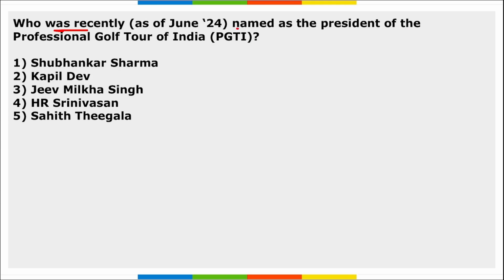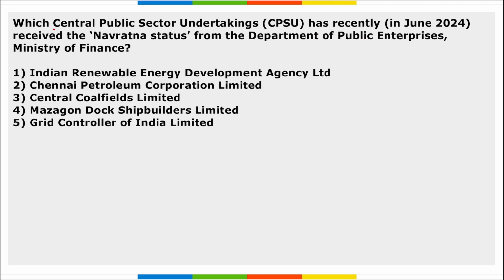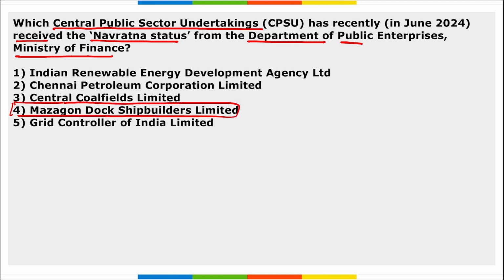Next, who was recently named as the President of the Professional Golf Tour of India? Kapil Dev was named as the President of the Professional Golf Tour of India. He became the PGTI board member in 2021, that is Professional Golf Tour of India. Next, which central public sector undertaking has recently received the Navratna status from the Department of Public Enterprises of the Ministry of Finance? So it is Mazagon Dock Shipbuilders Limited.